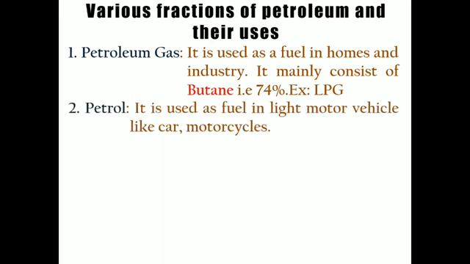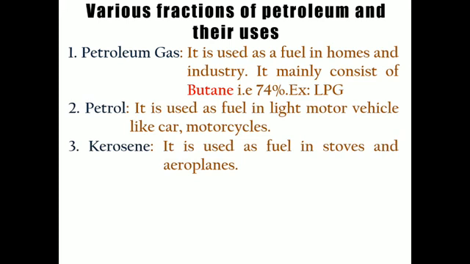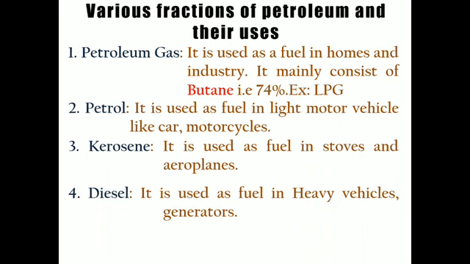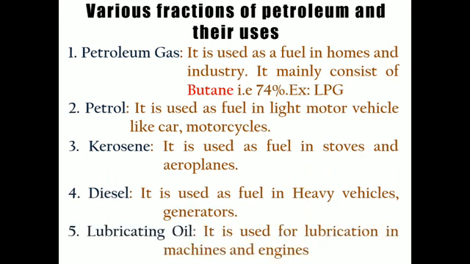Second is petrol. It is used as fuel in light motor vehicles like motorcycles. Kerosene is used as fuel in stoves and in aeroplanes also. With high quality kerosene, we can use it for aeroplane purposes. Fourth one is diesel. It is used as fuel in heavy vehicles, or in generators also. And fifth is lubricating oil. It is used for lubrication in machines and engines. So these are the various uses.